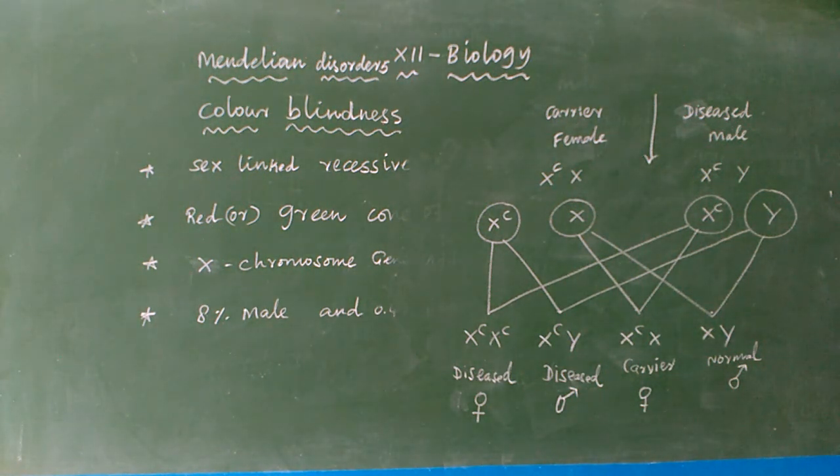So in the last topic, the last point: a daughter will not be color blind unless her mother is a carrier.